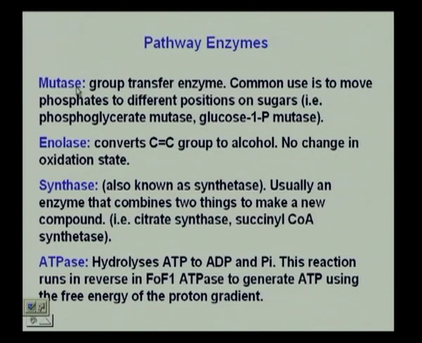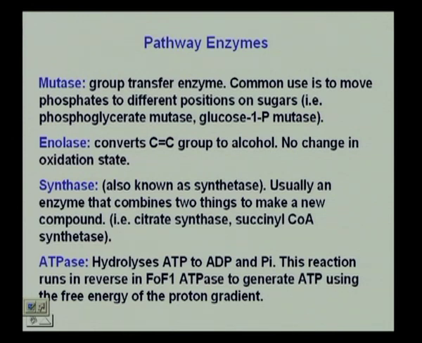We have mutases that are actually group transfer enzymes. They transfer phosphate from one position of the substrate to another position. Say you have a glucose 1-phosphate. To form a glucose 6-phosphate, you will need a mutase.